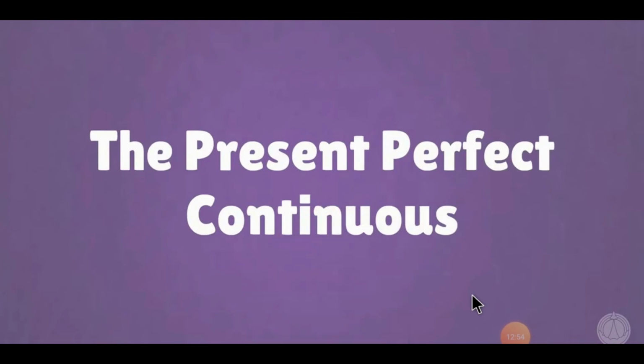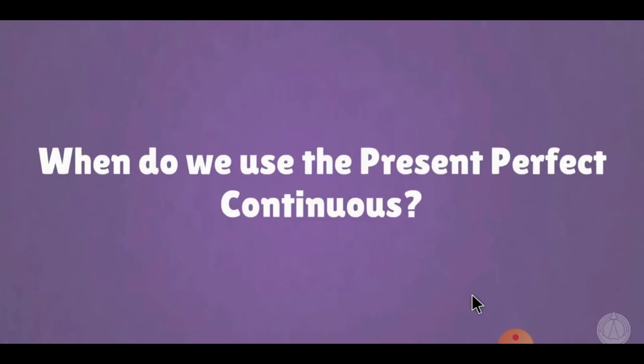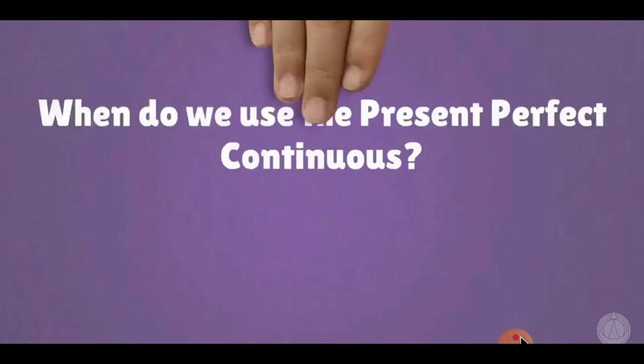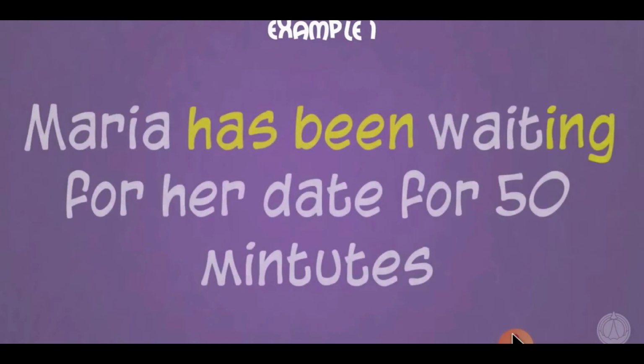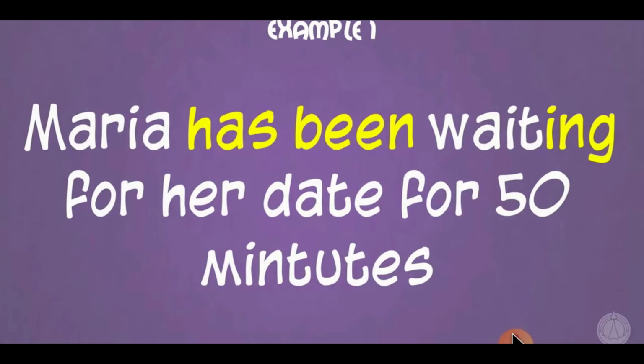The present perfect continuous. When do we use the present perfect continuous? One. To emphasize the duration of an event that began in the past and continues into the present. Example 1. Maria has been waiting for her date for 50 minutes.